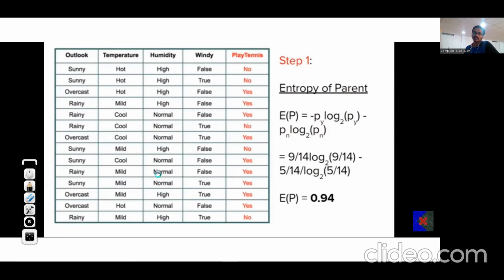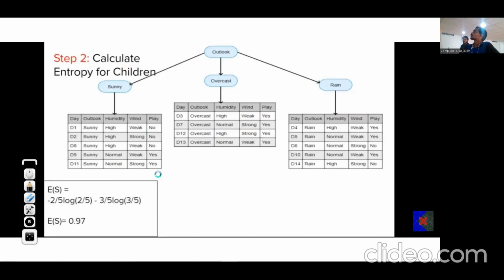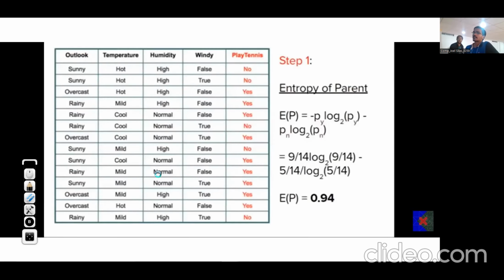So again, if we consider this data set in which the person will play tennis or not, if we consider outlook as a feature, then we'll start with outlook. We need to find the entropy of the parent. Why?